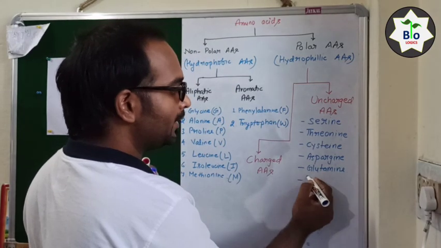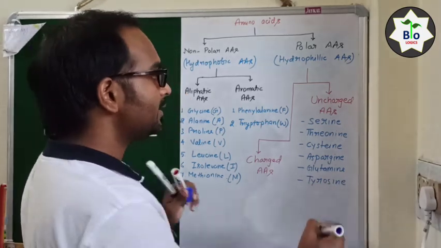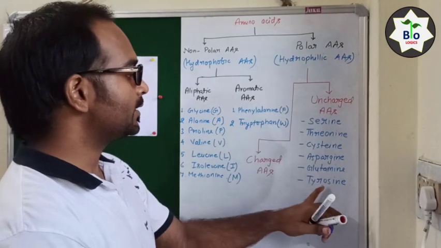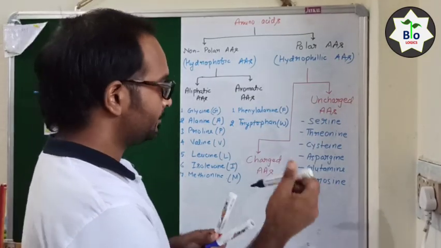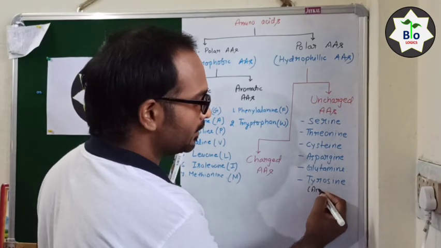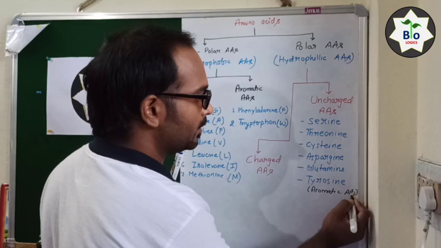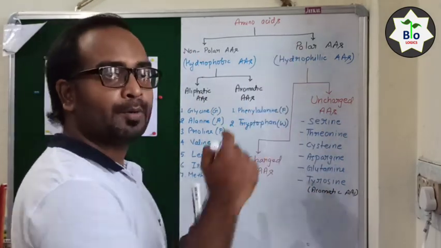And I told you that tyrosine is categorized here in the uncharged amino acids under the polar amino acids. So tyrosine is also an aromatic amino acid, but it comes under the polar amino acids.